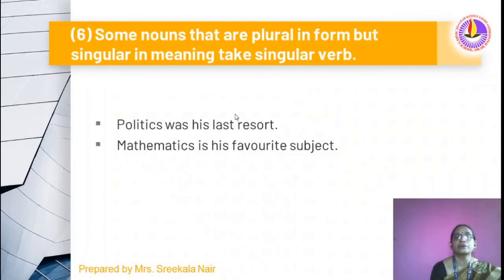Some nouns that are plural in form but singular in meaning take a singular verb. Politics was his last resort. Here politics, mathematics, they are subjects, they are considered as singular nouns. So here we will use a singular verb. Politics was his last resort. Mathematics is his favorite subject.